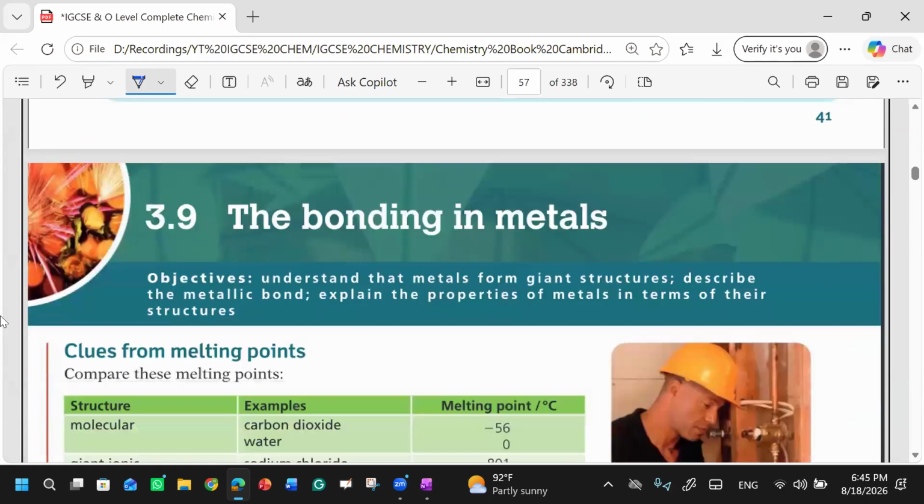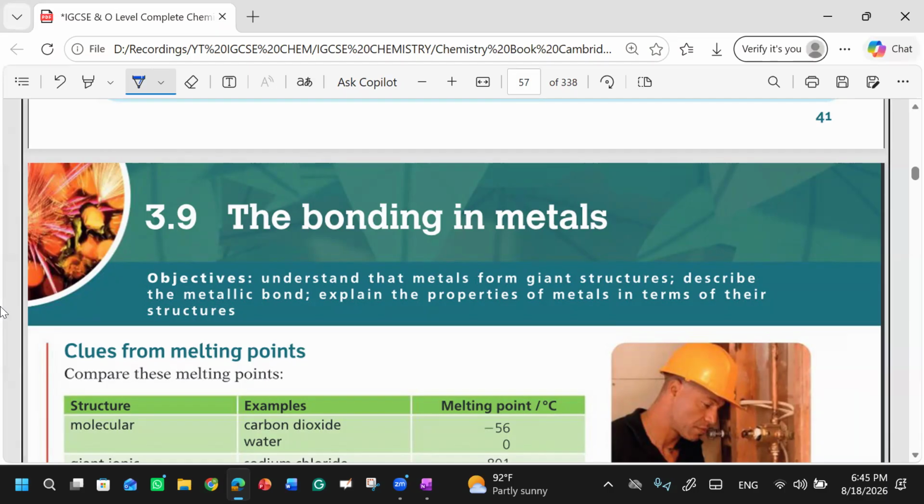The bonding in metals. What do you know about the bonding in metals? What is your idea about this? What are metals? Metals are basically like a lattice with good bonding.